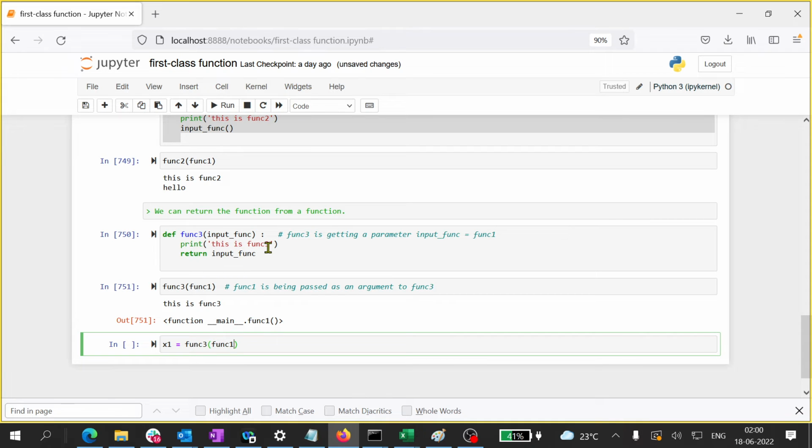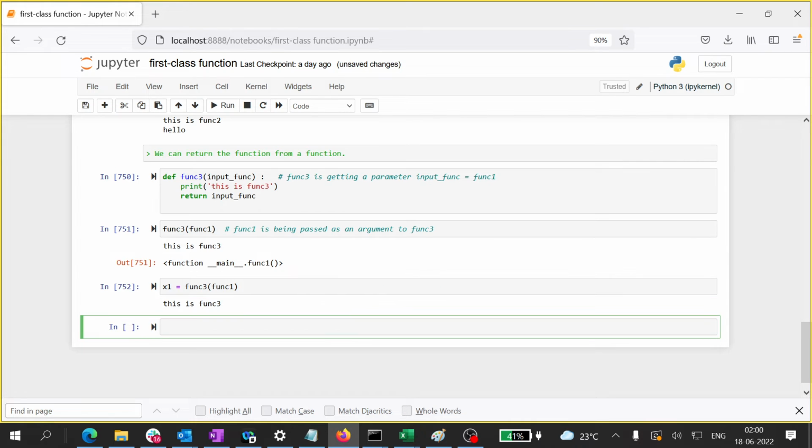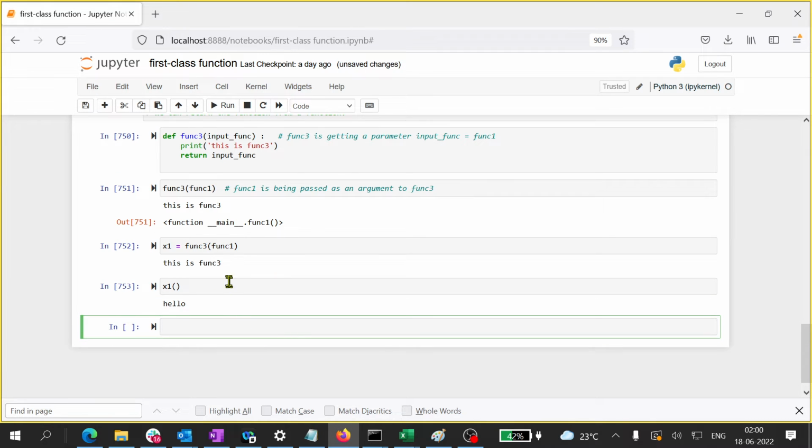It will print this, and what is it returning? Basically, it is returning the object func1, and I am storing that func1 as x1.